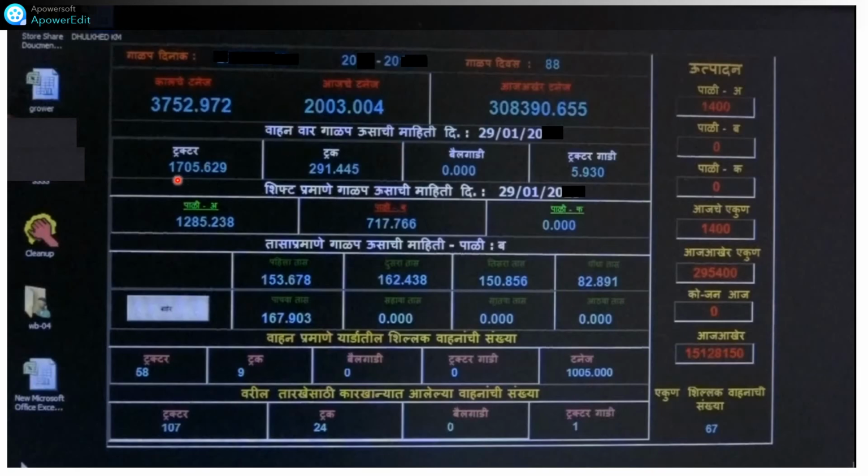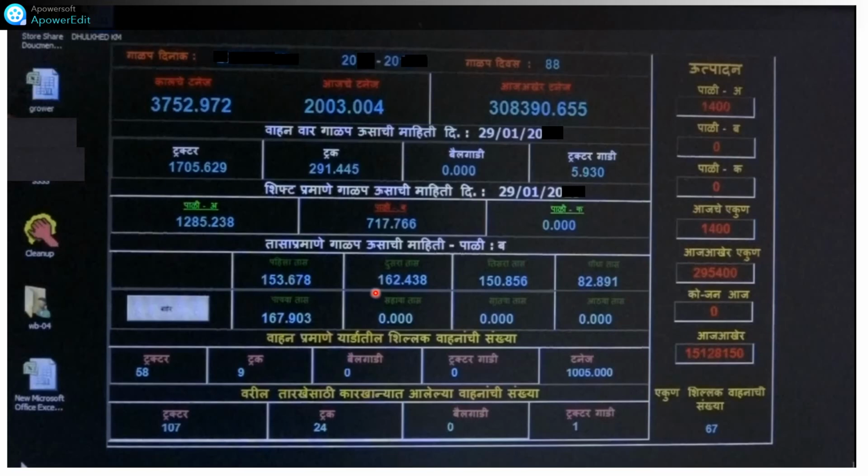Okay, till date 1705 tractors, 291 trucks, and I think no bullock carts were used. The tractor gadi is a tractor vehicle. Like this, shift-wise details are also shown here: shift A, shift B, and shift C yet to be done. So today's shift A, how much sugar is produced, and co-generation data, all the data is automated.